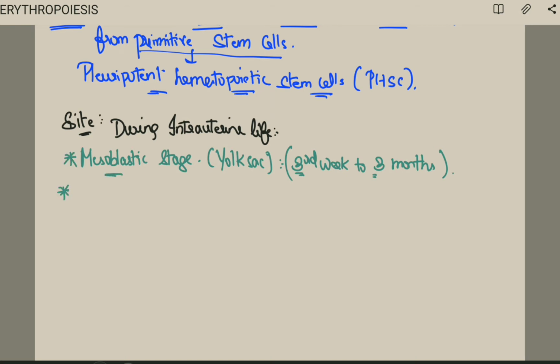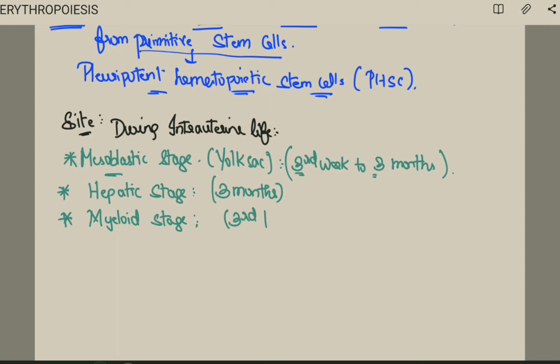Next is the stage occurring in the liver and spleen, we call it the hepatic stage. What is the duration? 3 months. So after 3 months, fine. Next will be the myeloid stage. What is the myeloid stage? It occurs in the bone marrow. Very important. That occurs in the 3rd trimester. Fine. This occurs in the intrauterine life.